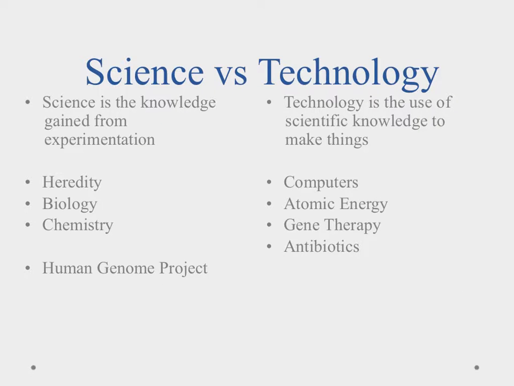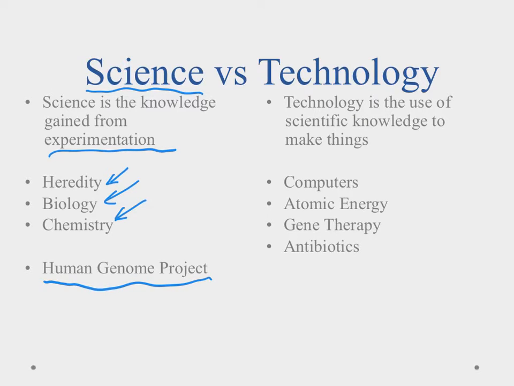Okay, so let's start off by taking a look at science and technology and what their differences are. In science, the knowledge is gained from experimentation and observation. What do we see? What can we test? All of that kind of fun stuff that makes it what science is. Now, science's goal is to explain the world around us, and that's kind of important. Some examples of science are heredity, biology, and chemistry. Or we can go down to the Human Genome Project, where we've tried to find out what all the genes are in human chromosomes.